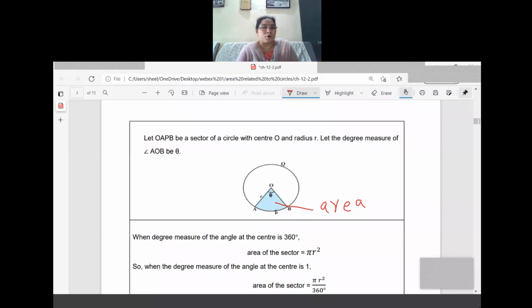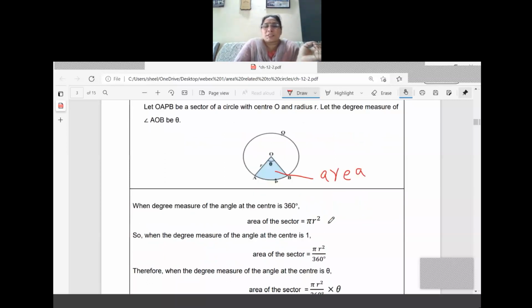How can we get a formula for this? Now you tell me, when the degree measure of the angle at the center is 360 degrees. Here we showed some measure, that is theta. Now we are going to take 360 degrees, which means a complete angle at the point O. Listen carefully how we reach the formula. When the degree measure of the angle at the center is 360 degrees, that means the central angle is 360 degrees, a complete angle at O.